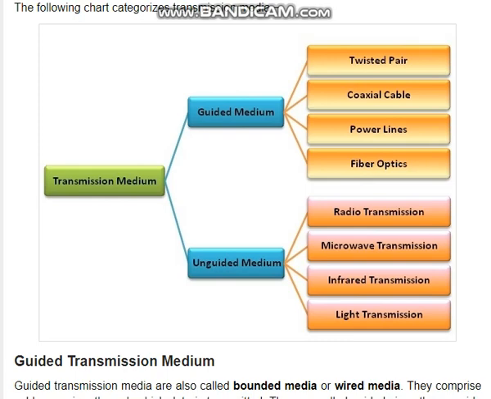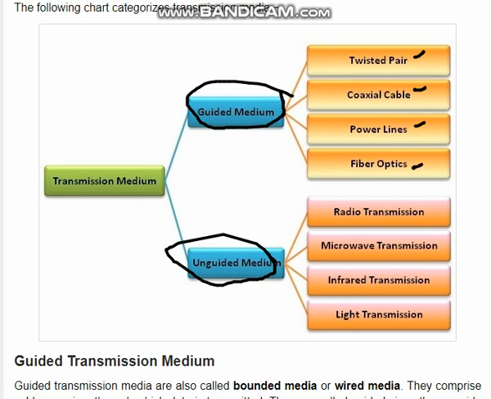First of all, there is guided media, and the other is unguided media. Guided media means the channel has a physical medium. It includes twisted pair, coaxial cable, power lines, fiber optics, etc. The unguided media are radio transmission, microwave transmission, infrared transmission, and light transmission. From there we will learn about radio transmission.